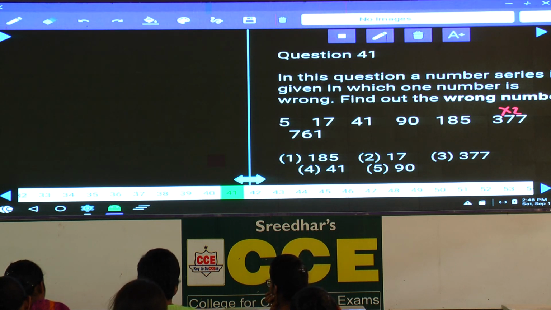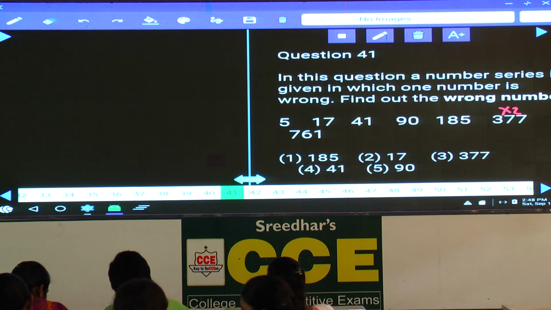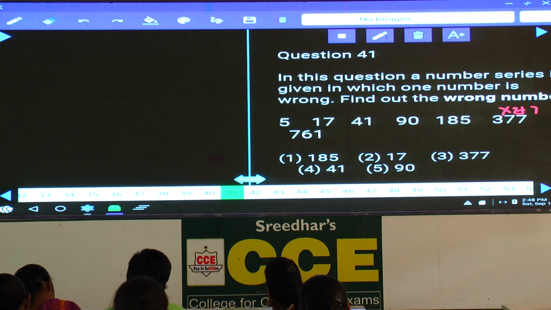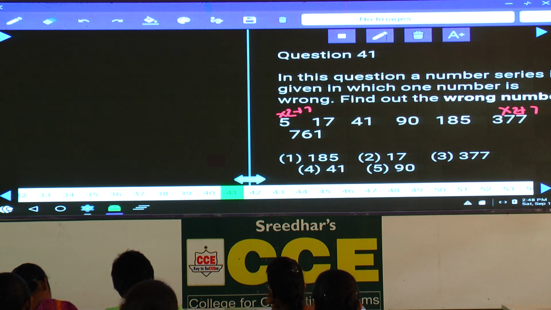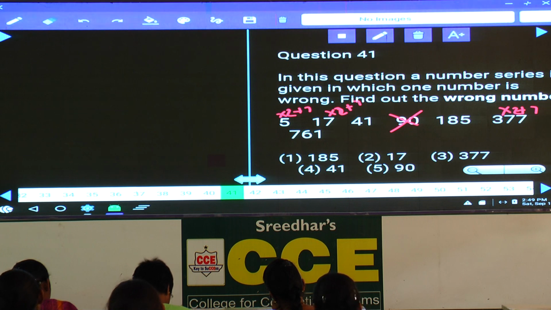Now 377 into 2 plus 7, as we have found out at the last, then straightaway come to the front. Now the first number, 5 into 2 plus 7. Here into 2 plus 7, last also into 2 plus 7, in the remaining also it must be into 2 plus 7. 17 into 2, 34. 34 plus 7, 41. 41 into 2, 82 plus 7, 89. Here it is 90, that is the wrong number.